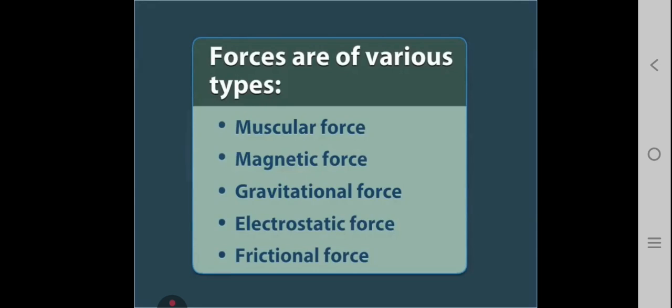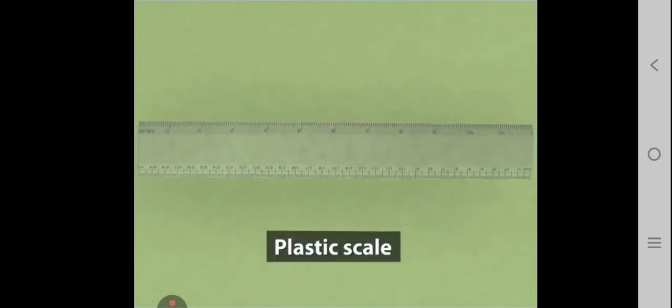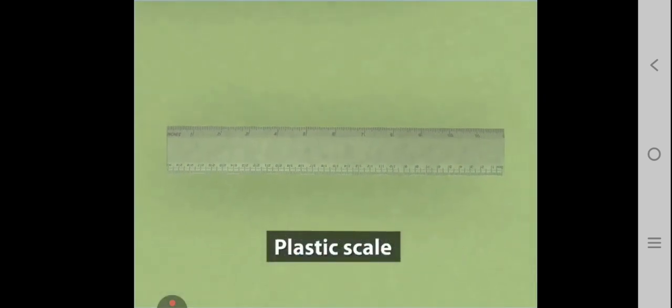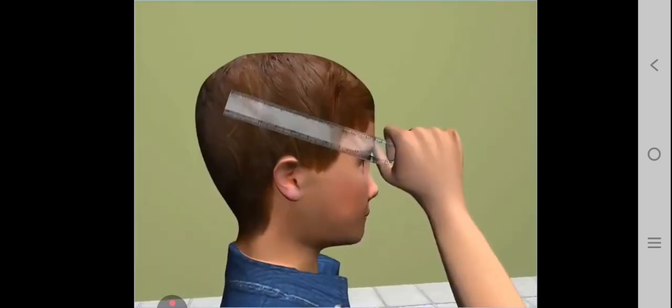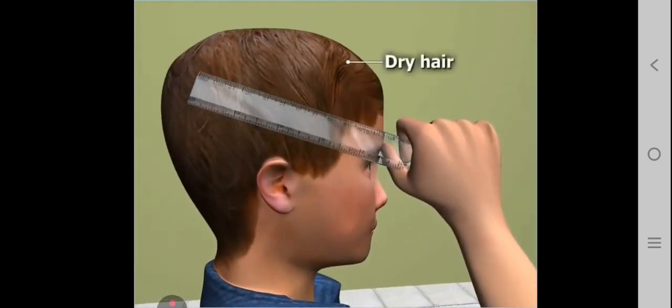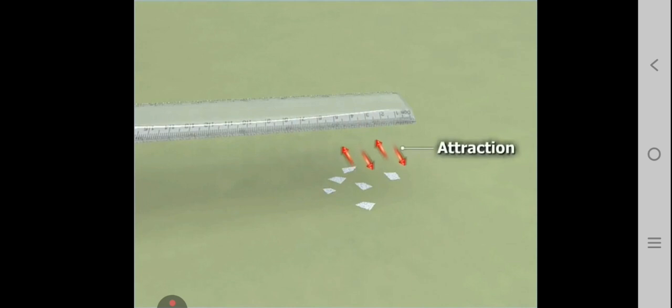To understand what electrostatic force is, let us do a simple activity. Get a plastic scale and some paper bits. Rub a plastic scale on your dry hair and hold it close to the tiny paper bits. What do you observe? The paper bits are attracted towards the scale. Why?